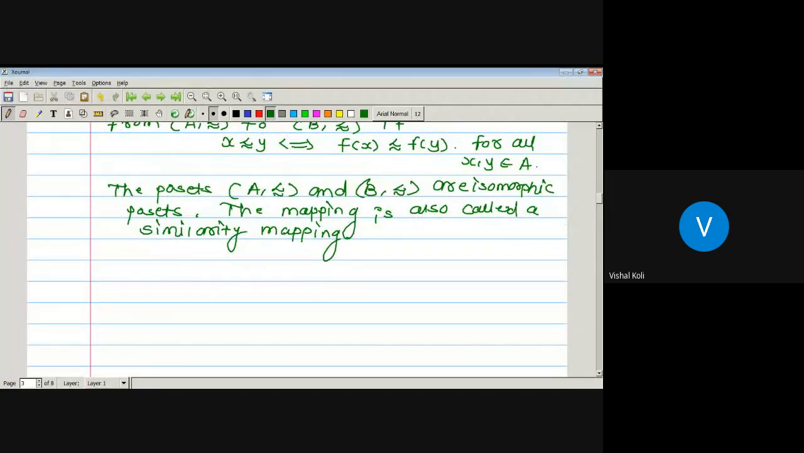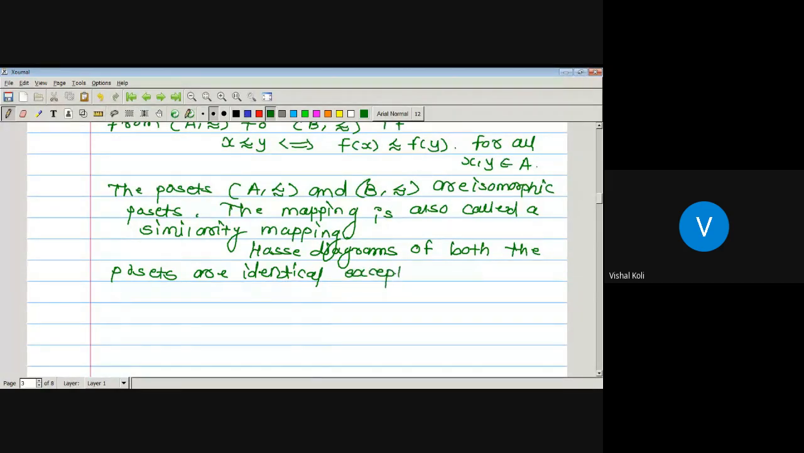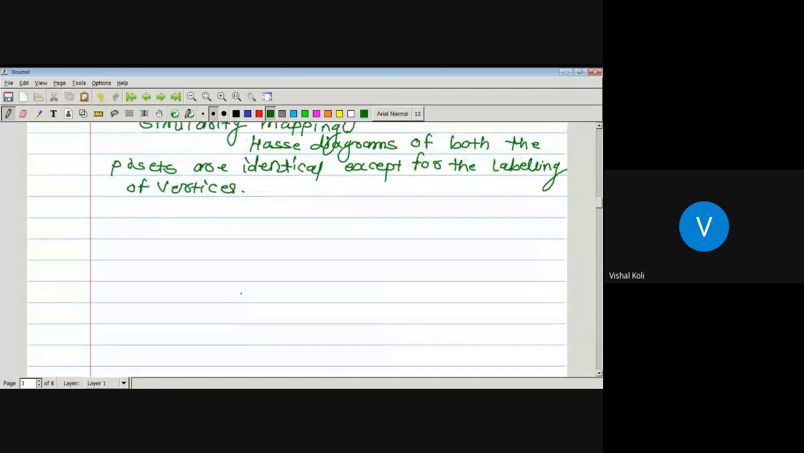Okay, so Hasse diagrams of both the posets are identical except for the labeling of vertices. Okay, so whenever two posets are isomorphic, then they have the same Hasse diagram except the labeling of vertices.